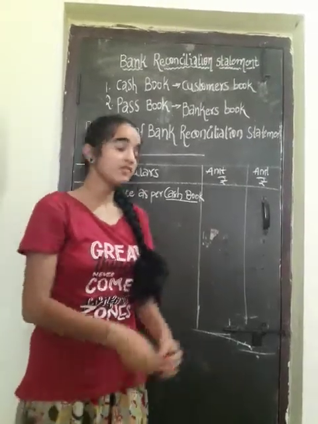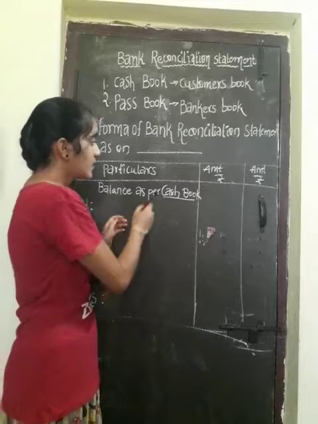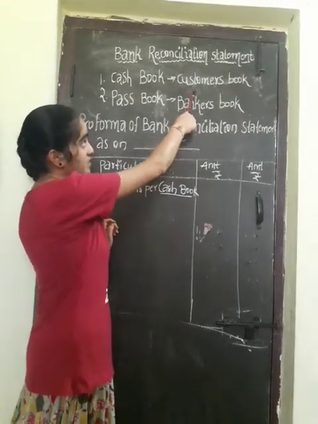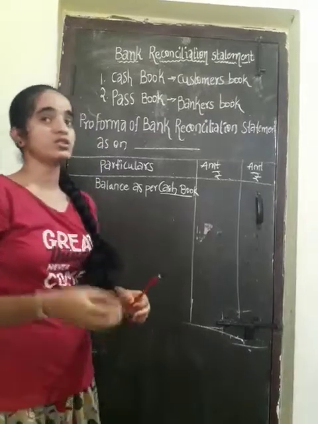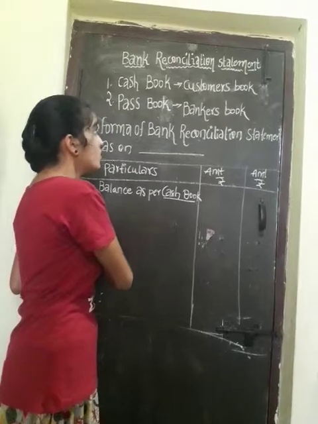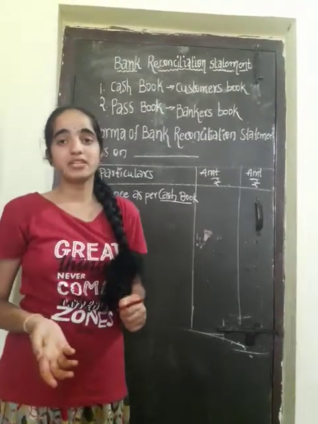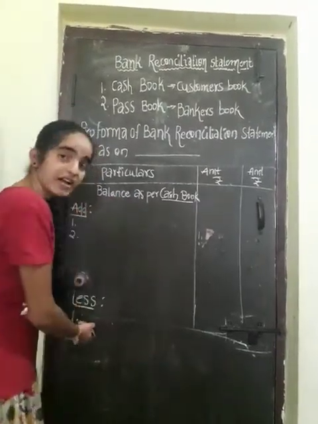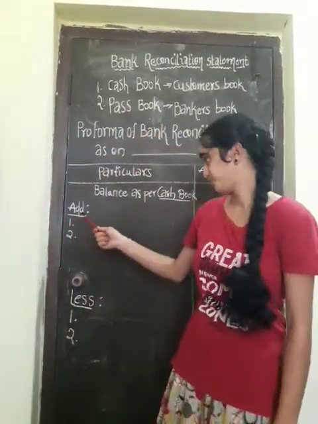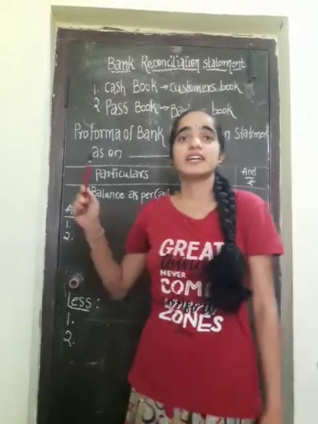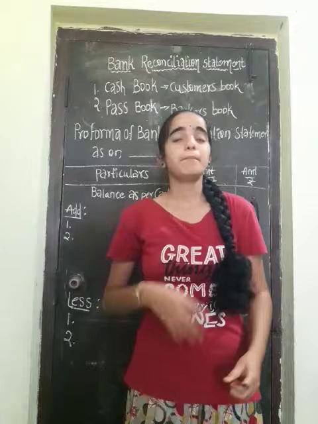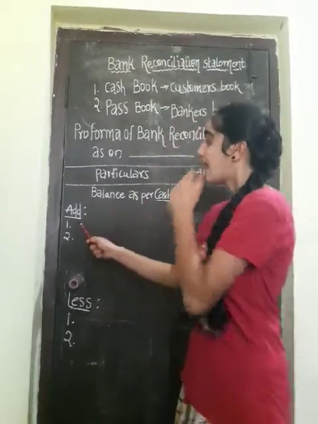In the add value, since it is related to the cash book, it is related to the customer's books. What comes into the customer's books comes to the add value, and what goes from the customers will come into the less value. Let us see now what is coming in the add value. Check issued or drawn but not yet presented for payment will come in the add value.